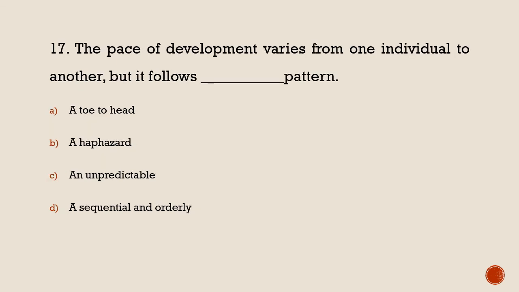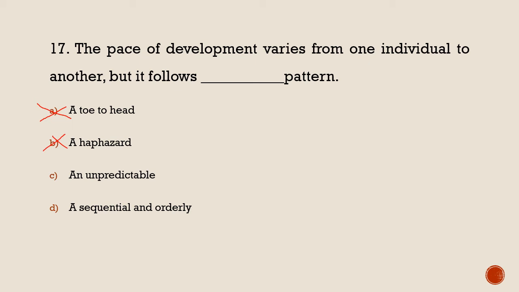Next. The pace of development varies from one individual to another, but it follows dash pattern. Individual development varies from one to another, we already know. In which pattern? Toe to head is wrong. Haphazard is also wrong because development always happens in a sequential order.